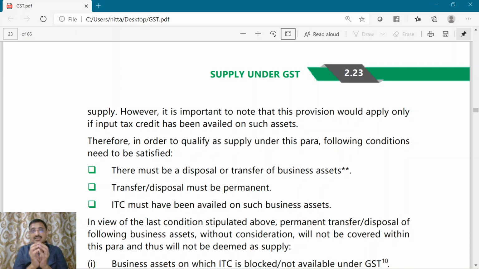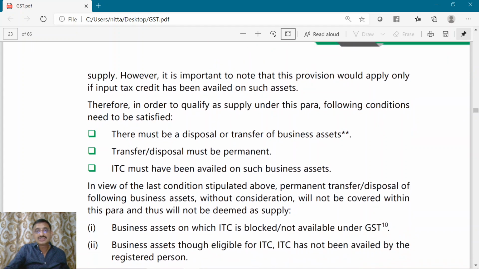The permanent transfer or disposal of a business asset will be treated as a supply, though there is no consideration, only when input tax credit has been availed on such asset. This is the important condition laid down in point number 1 of Schedule 1.